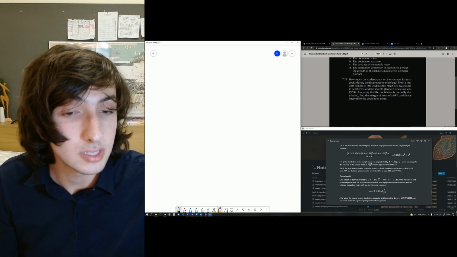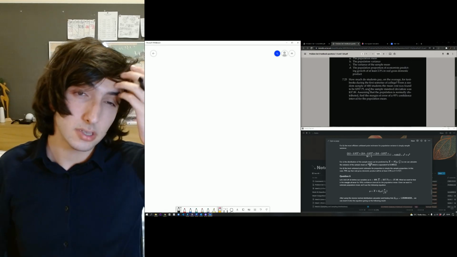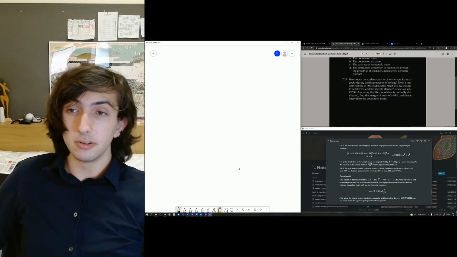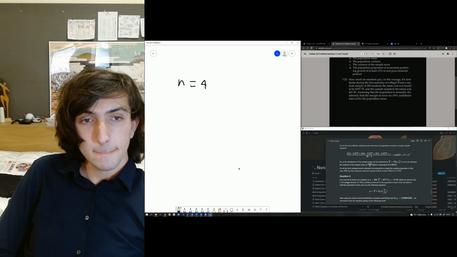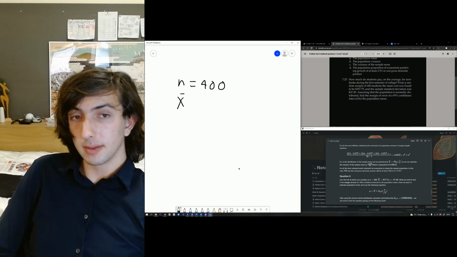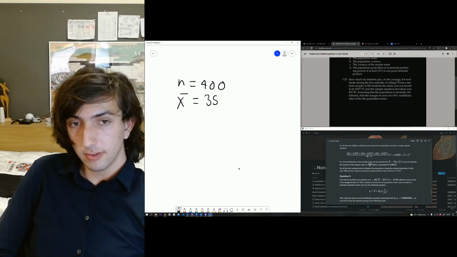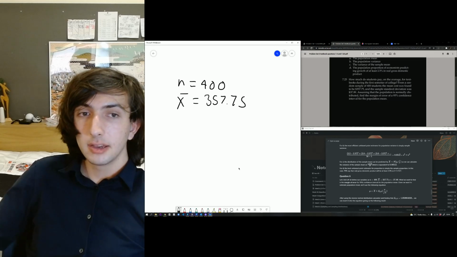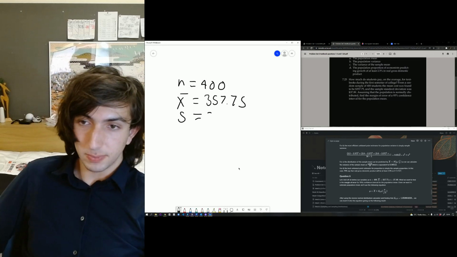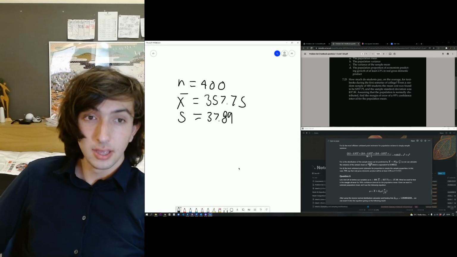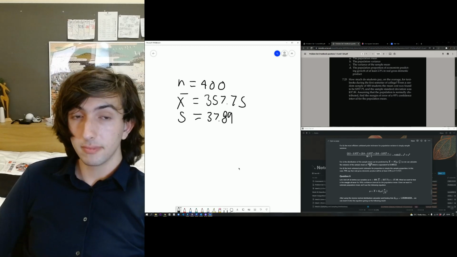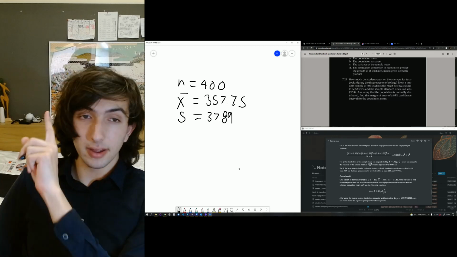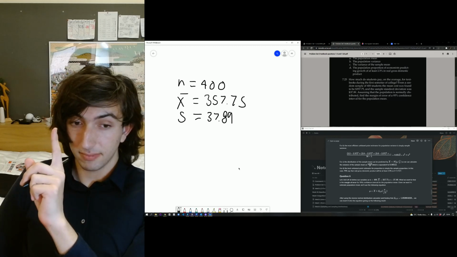How much do students pay on average for textbooks? So from a random sample of, let's do it as we go along, n equals 400, the mean cost, sample mean, was found to be 357.75, and the sample standard deviation was found to be 37.89. Assuming the population is normally distributed, find the margin of error.